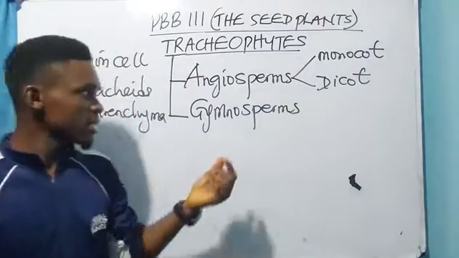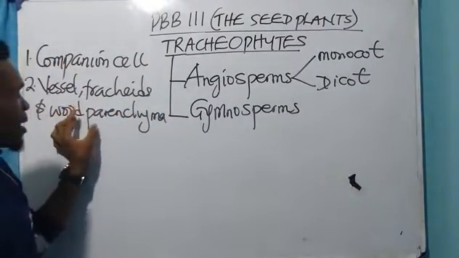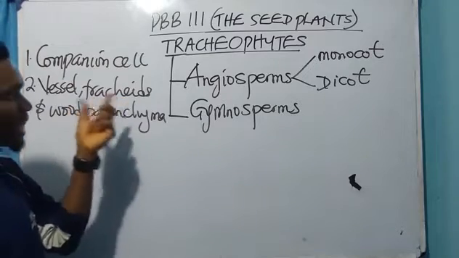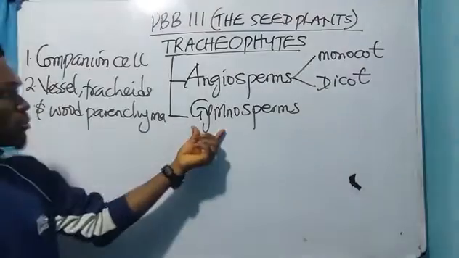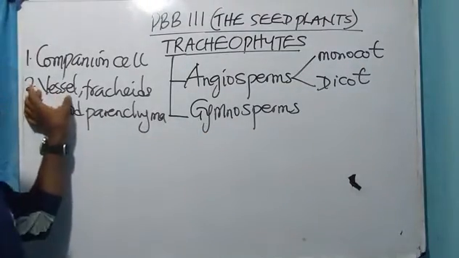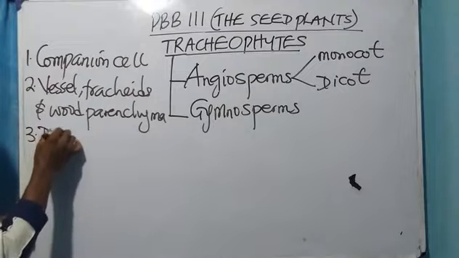But the xylem present in the gymnosperms possesses wood parenchyma and tracheids, but lacks vessel. Please take note of that. The xylem present in gymnosperm lacks what? Vessel.